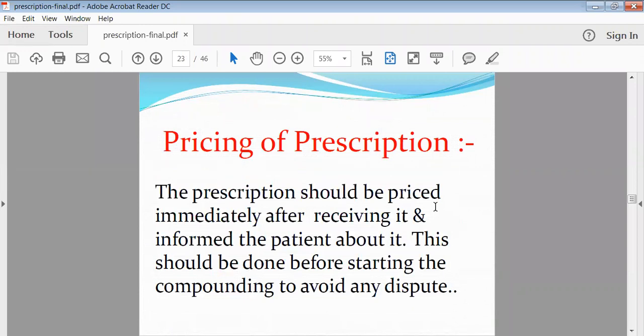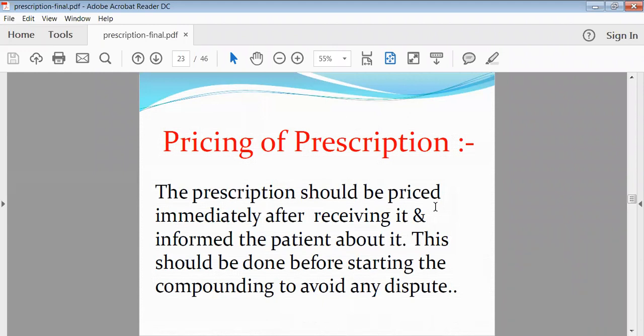Then pricing of the prescription. Pricing means what? To decide the cost of that total product. Suppose that patient is receiving 3 to 4 types of dosage form. Then from preparation cost to the labeling cost as well as container cost, whatever the expenditure is there, including all the expenditure as well as the prescription procedure, that time is taken by that pharmacist.